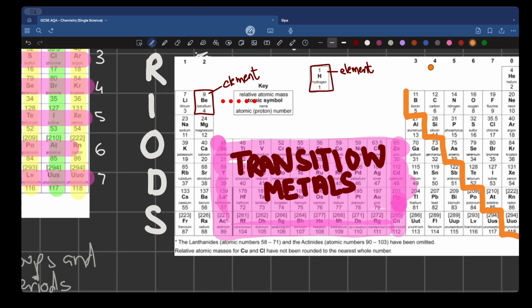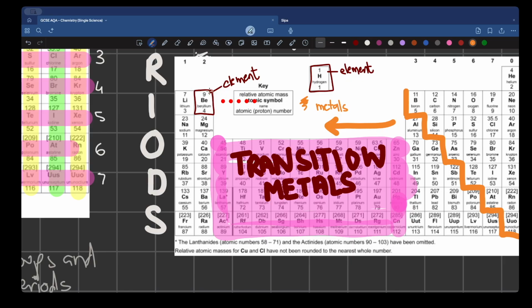So draw your stairs, and guys, this stair is your key. It is the key to making things simpler for you. Everything that is towards the left of these stairs is a metal. Ignore the transition metals. We're not talking about the transition metals.